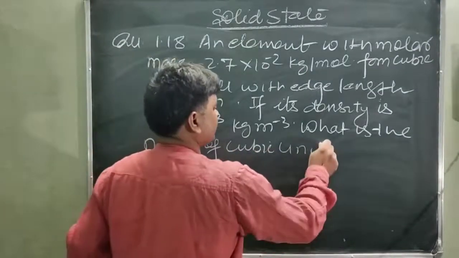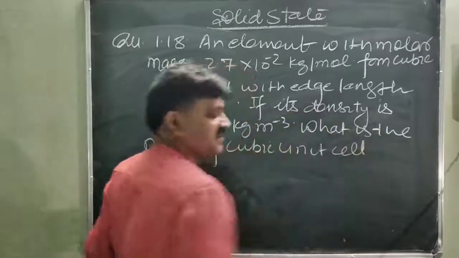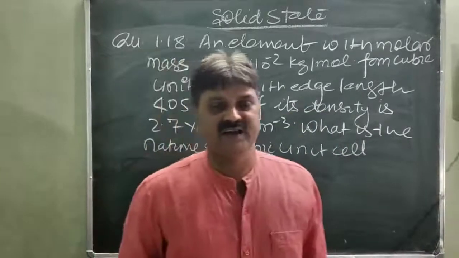So what would be the nature? How do you calculate it? Nature,